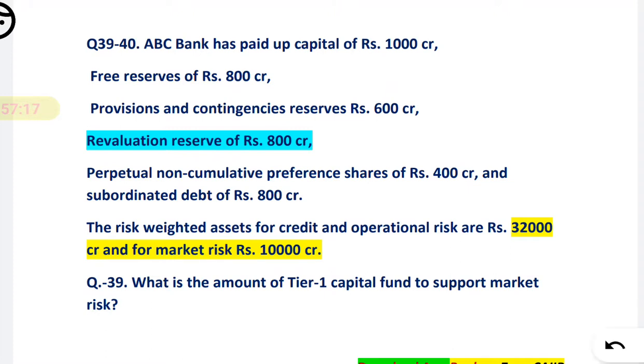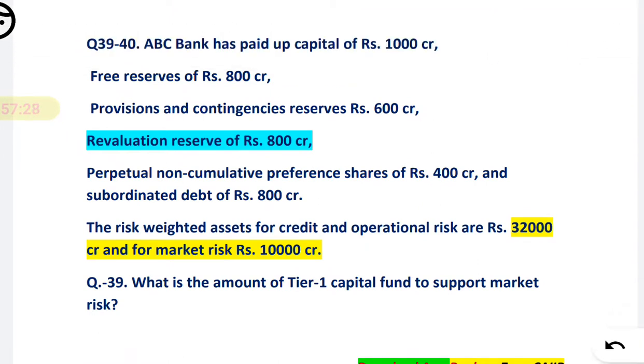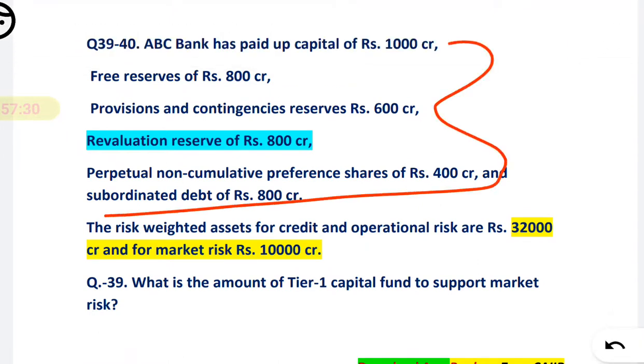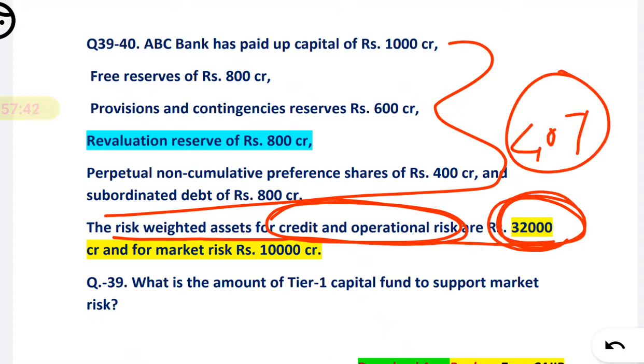See, again there is some data given. It is the same question, just the figures have been changed. I will highlight which figure changed. All the data up to this point is the same as in the previous question, just the risk weighted asset for credit and operational, the RWA, they have given as 32,000 instead of 40,000 in the previous question. I will not read the question again, because just this figure is changed. Previously it was 40,000 and in this question it is 32,000.